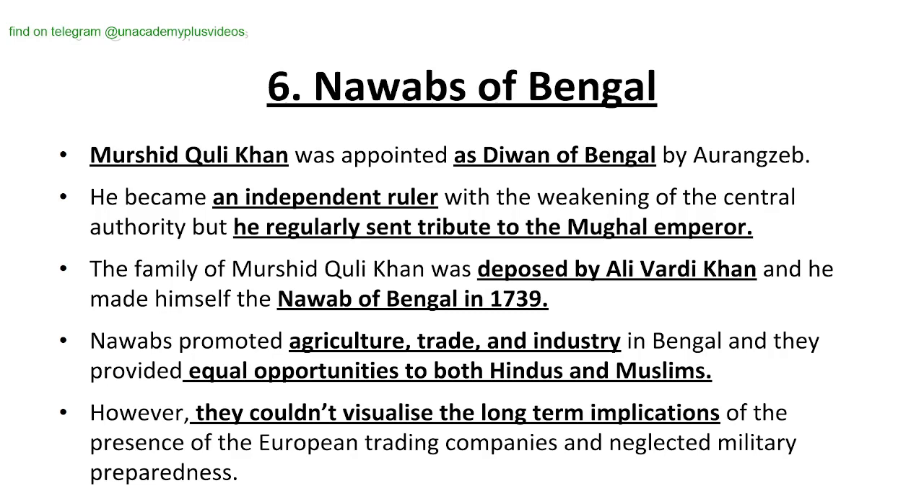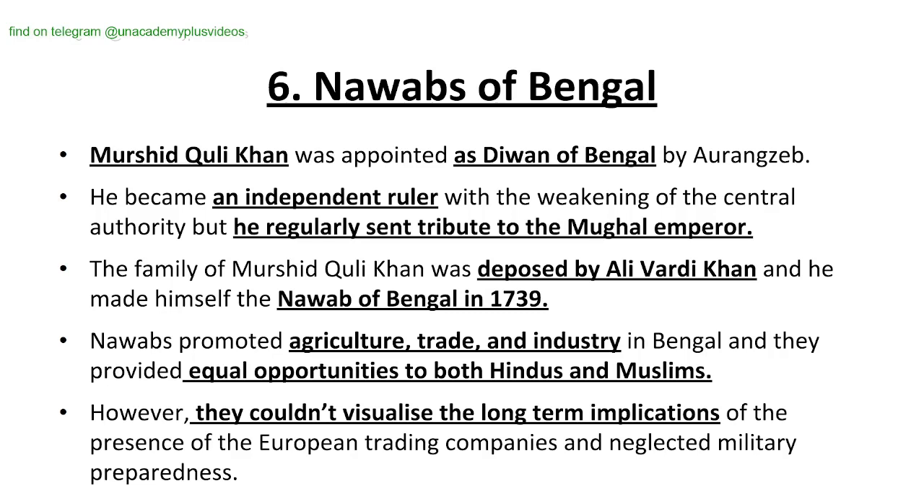Murshid Quli Khan was appointed as the Diwan of Bengal by Aurangzeb. He became an independent ruler with the weakening of the central authority, but he regularly sent tribute to the Mughal emperor. The family of Murshid Quli Khan was deposed by Alivardi Khan, and he made himself the Nawab of Bengal in 1739. So, Murshid Quli Khan, then came Alivardi Khan.